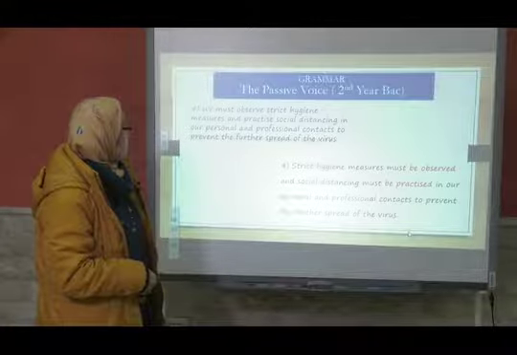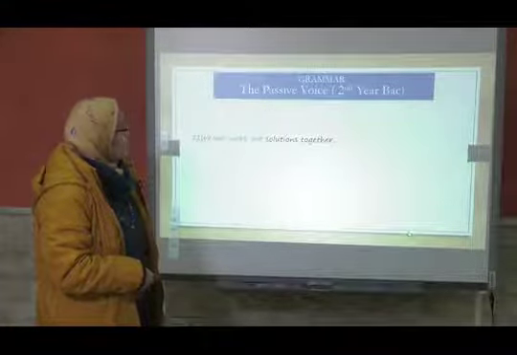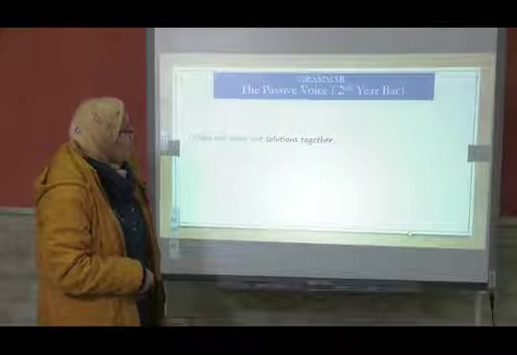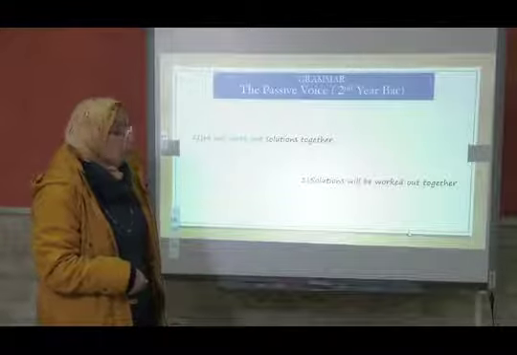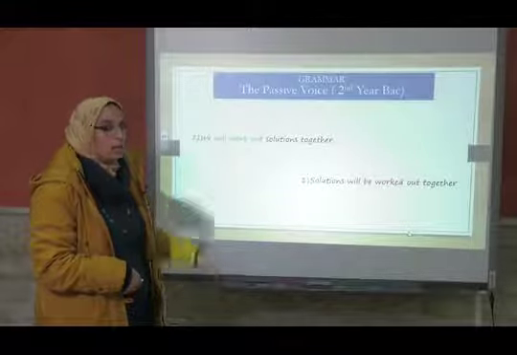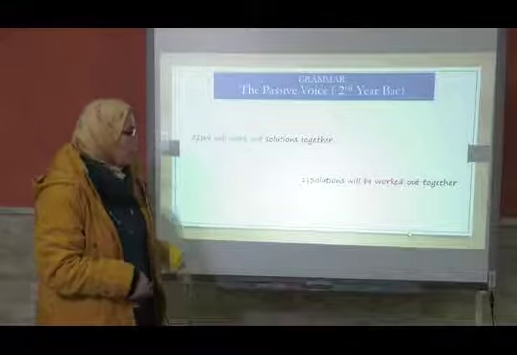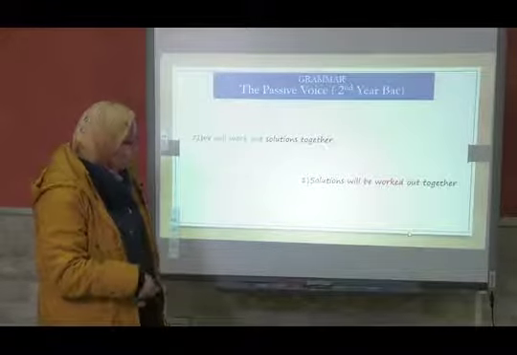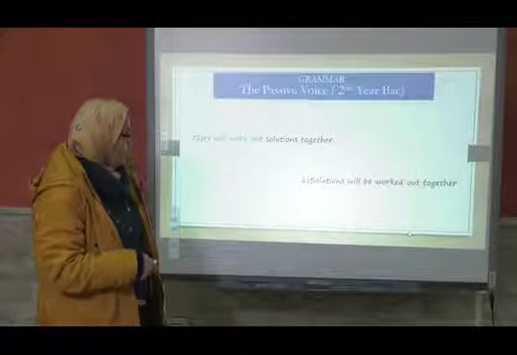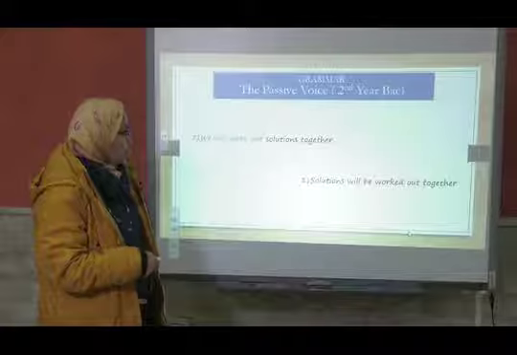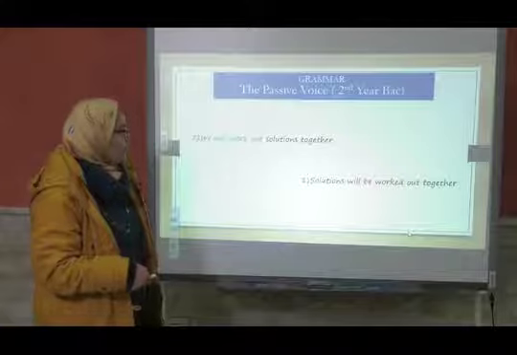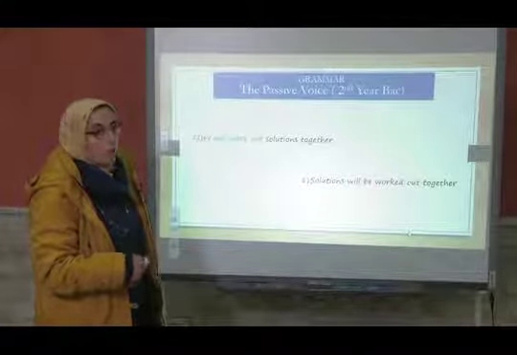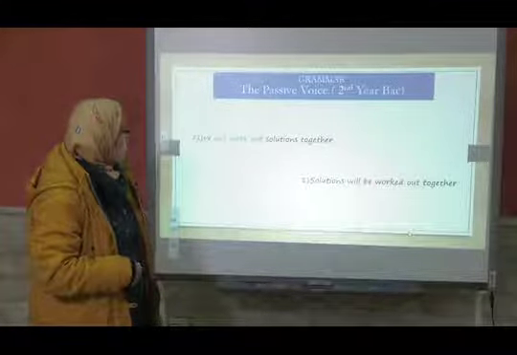One more example. We will work out solutions together. Who will work solutions together? We. But who are we? Do we know exactly? Not exactly. So it's not important to keep we in the passive form. We keep solutions and we change it to the place of the subject. So solutions will be worked out. The verb is in the future, simple future, will work.